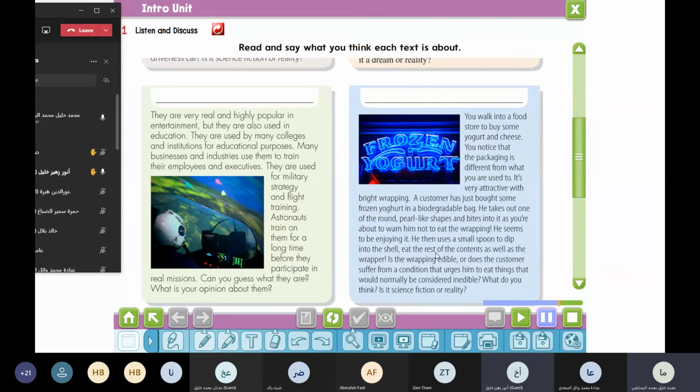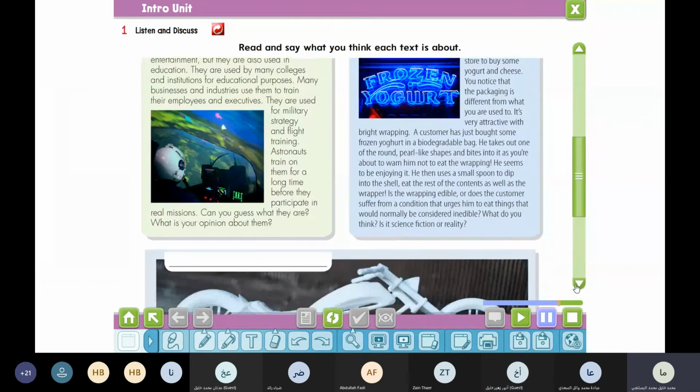He seems to be enjoying it. He then uses a small spoon to dip into the shell, eating the rest of the contents as well as the wrapper. Is the wrapping edible, or does the customer suffer from a condition that urges him to eat things that would normally be considered inedible? What do you think? Is it science fiction or reality? Good. Okay, now let us move to the last paragraph.